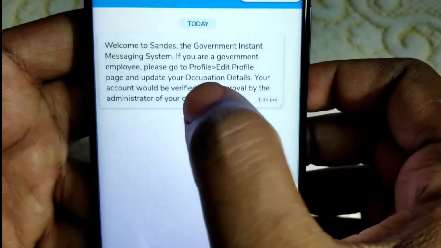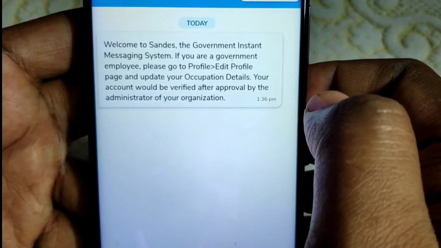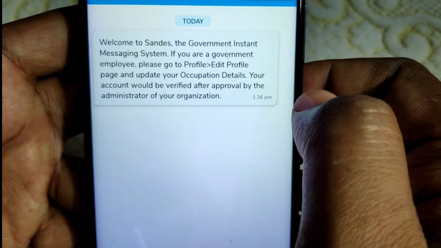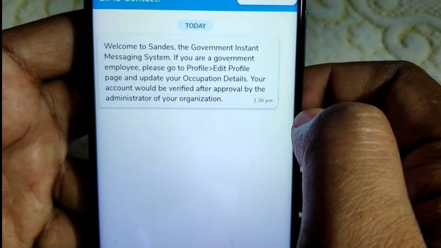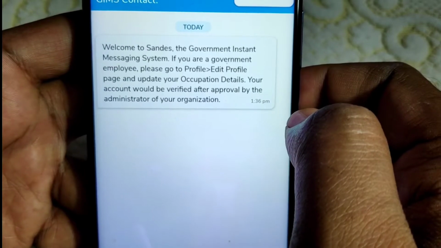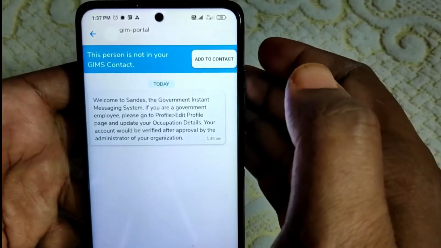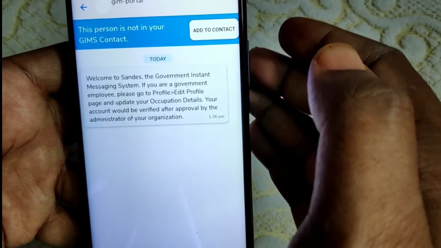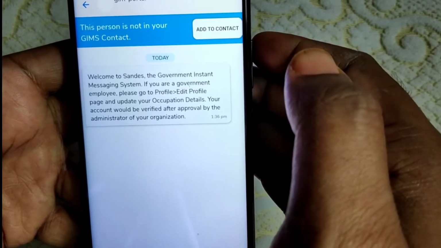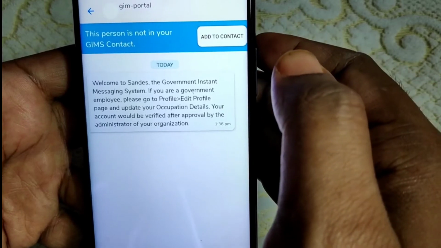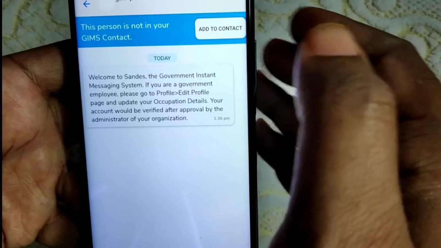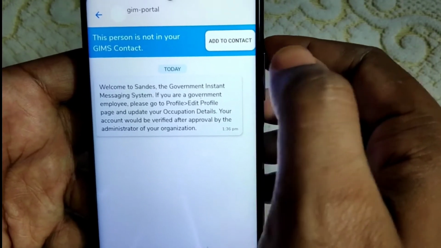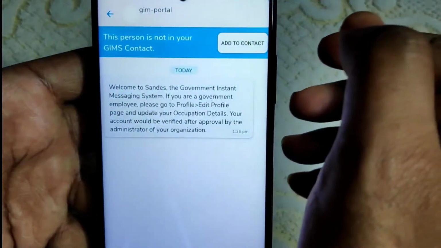If you are a government employee, then please go to the profile, edit profile page and update your occupation details, and your contact will be verified after approval by the administrator of your organization. That is a good thing about this particular application, my dear friend. If you are a government employee, then your account will be verified by Sandesh. This kind of thing was not there in WhatsApp. Well, now let me click on back.